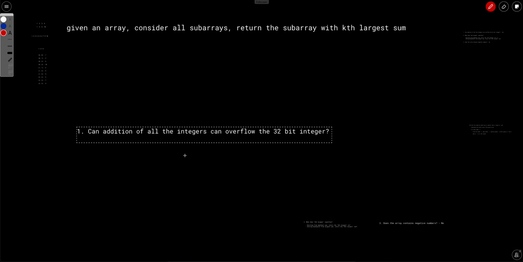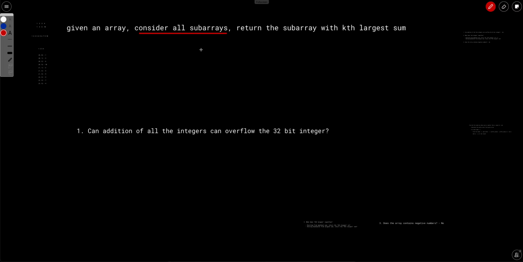The first one is: can the addition of all the integers overflow the 32-bit integer? Basically we have to consider a subarray and find its sum. It may happen that individual numbers fit in the integer, but their sum may not fit.